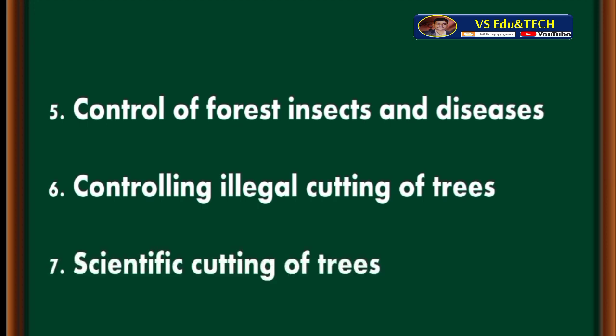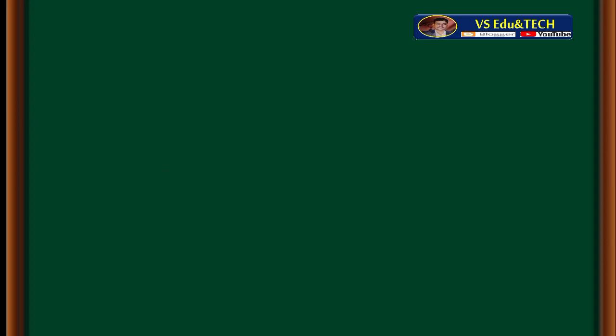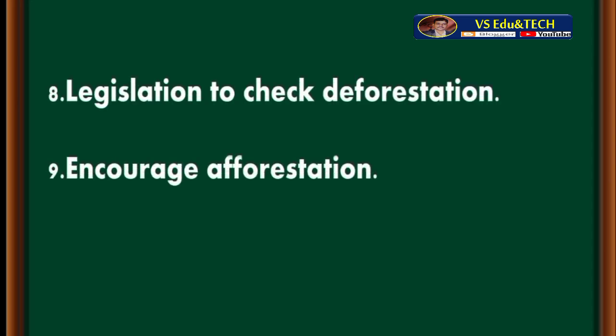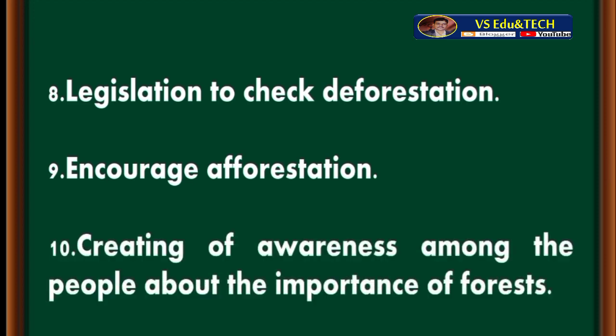Seventh one, scientific cutting of trees. Eighth one, legislation to check deforestation, encourage afforestation. Last one is creating awareness among the people about the importance of forests. These are all the measures which can be taken for the conservation of forests.